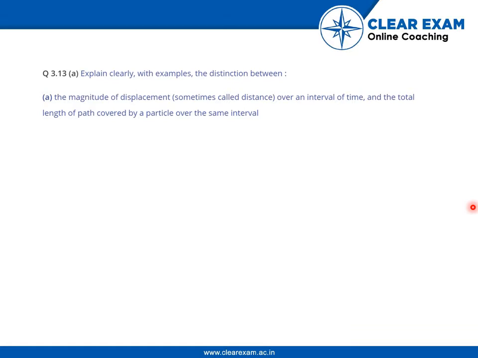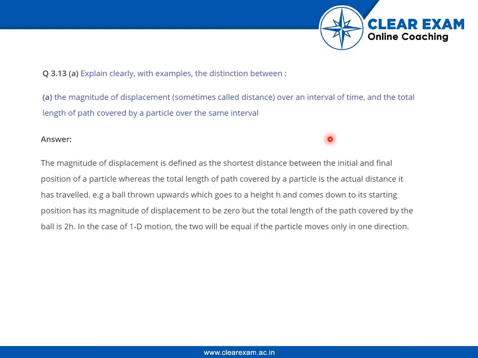Explain clearly with examples the distinction between the magnitude of displacement, which is sometimes called distance, over an interval of time, and the total length of path covered by a particle over the same interval. The magnitude of displacement is defined as the shortest distance between the initial and final position of a particle, whereas the total length of path covered by a particle is the actual distance it has traveled.